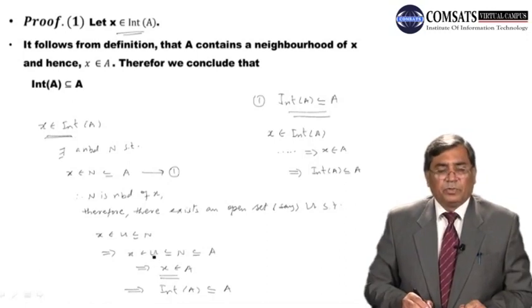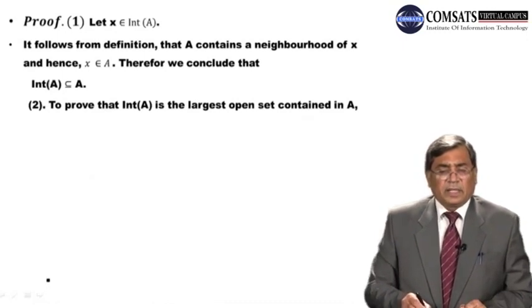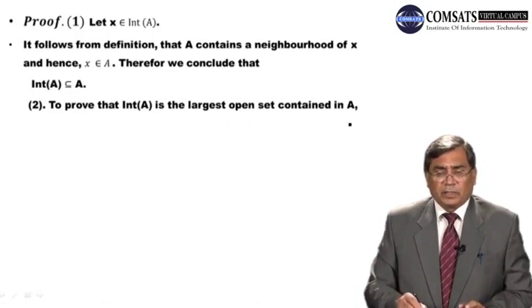Let's go to the proof of the second part. The second part of the theorem is that int of A is the largest open set contained in A. So here we have two parts of this theorem. One, int of A is largest, and the second part is that it is an open set.